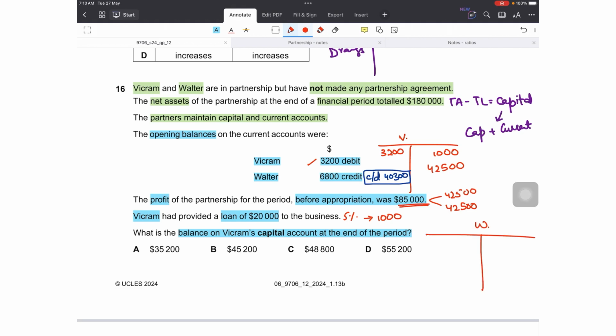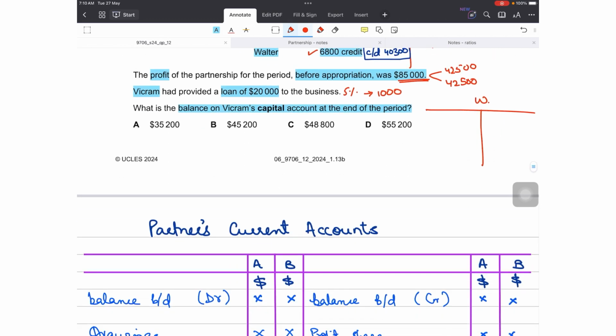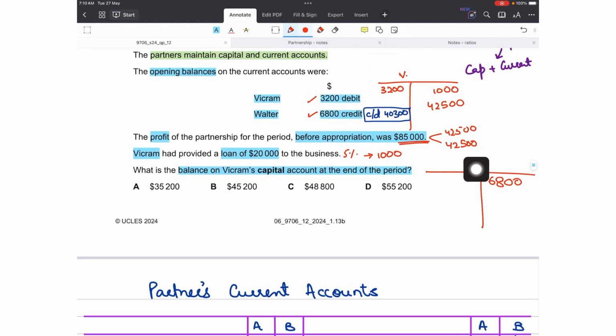Walter's balance brought down was on the credit side, 6,800. Then there is no interest on loan. For Walter we just have to adjust the profit share, that is 42,500. This will give me a CD on the debit side, and that will be 49,300.